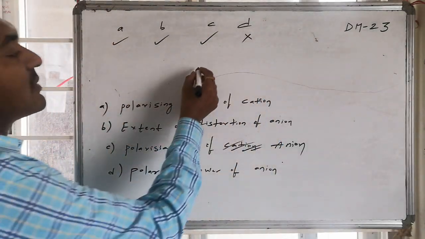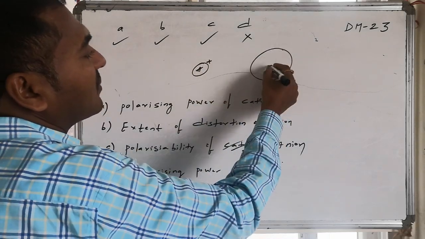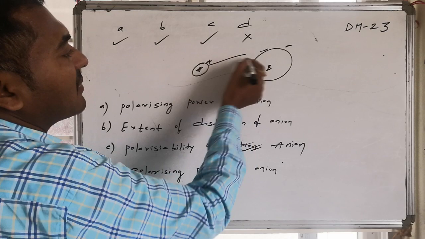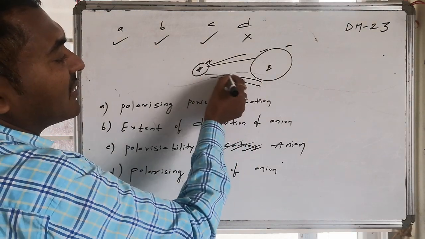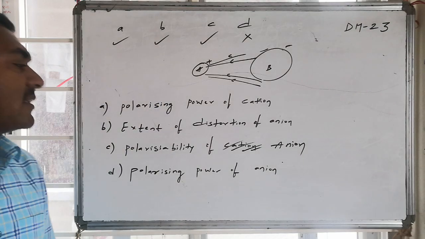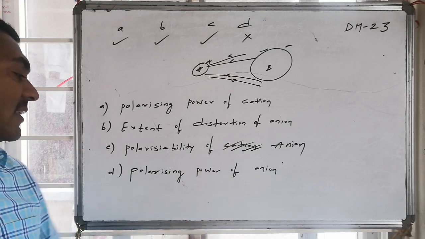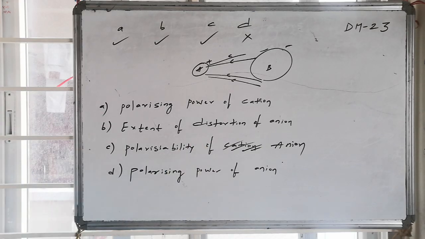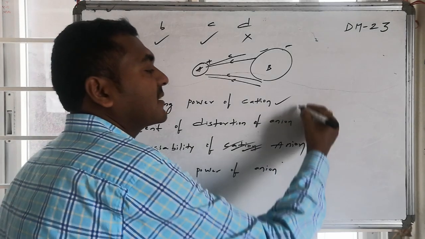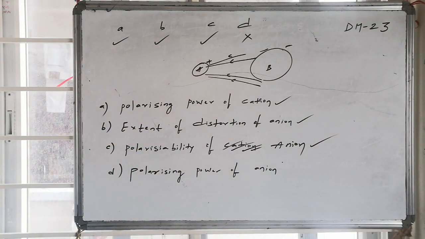So therefore, whatever the ionic bond's covalent character, that is A plus followed by B minus, the withdrawing of electron density from the anion towards the cation depends on polarizing power of cation, extent of distortion of anion, and also polarizability of anion, followed by polarizing power of what? Cation only. So therefore, A is correct, B is correct, as well as C is correct. D is not a technically correct word. It is not polarizing power. It is said to be polarizability of anion is correct.